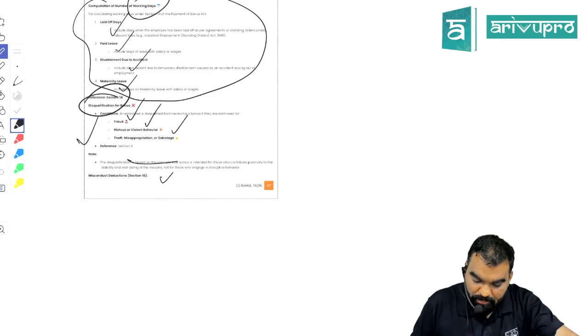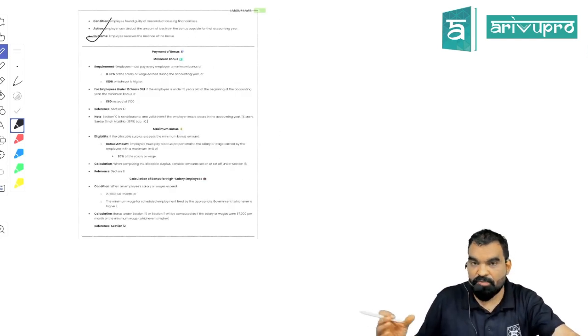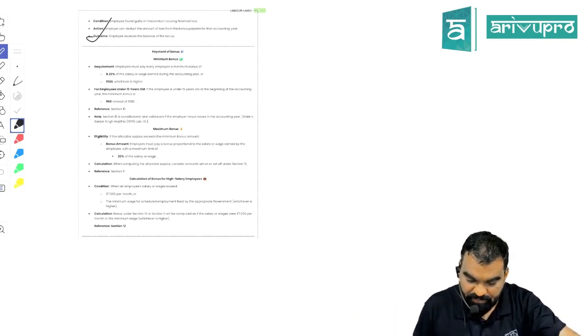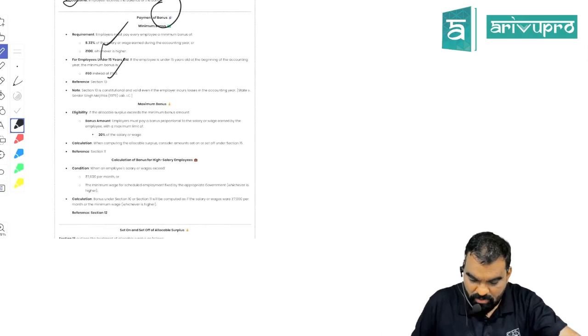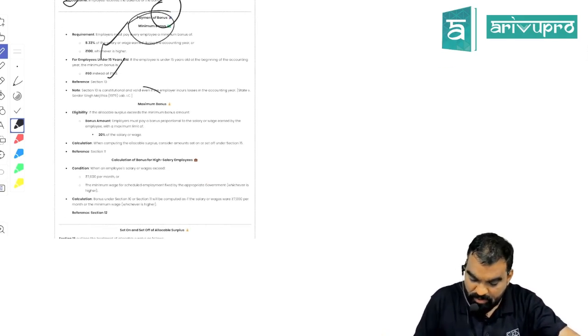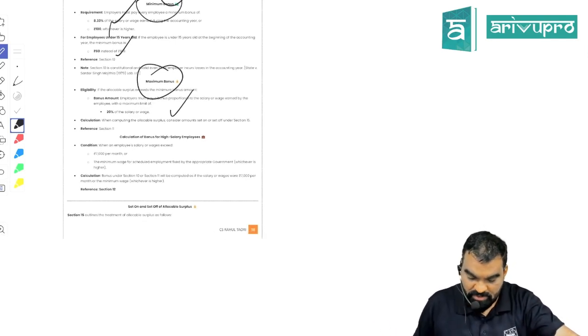If you are involved in misconduct, then if there is a loss traceable, the amount of loss can be deducted from your bonus. Otherwise, the full bonus can be taken away from you. Is it clear? I told you 8.33% or 100 rupees or 60 rupees, whichever is higher, will be the minimum bonus. What is the maximum bonus, beta? That is 20% of the salary or wages, right?